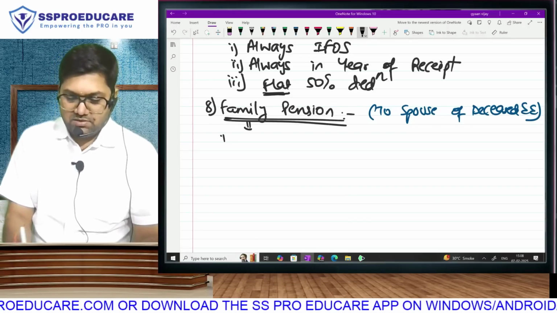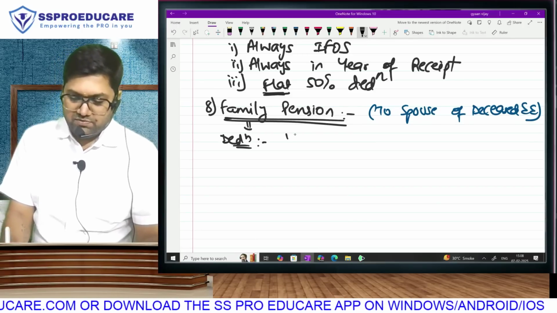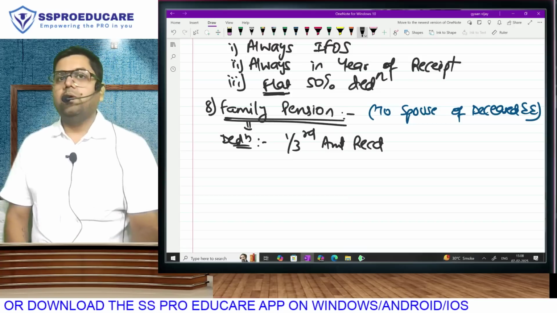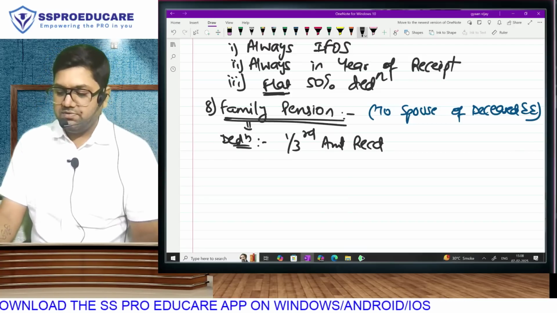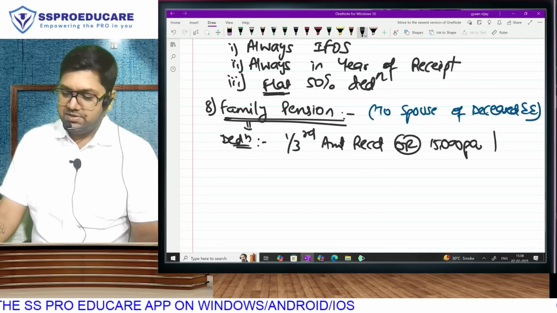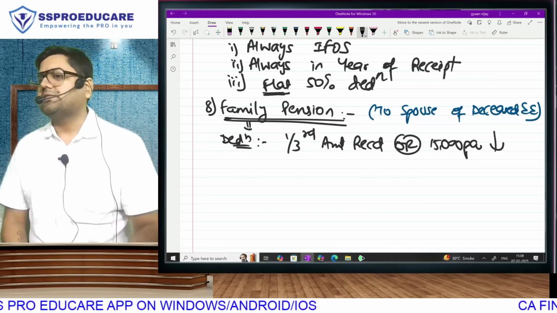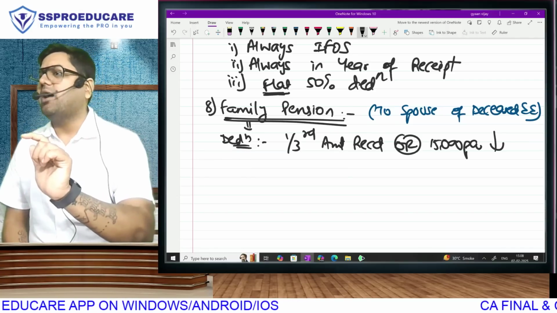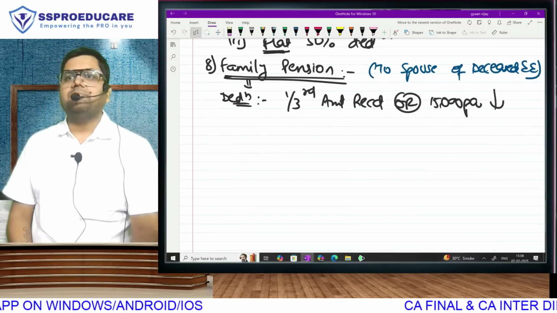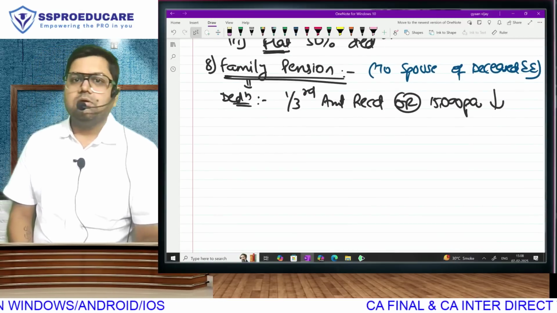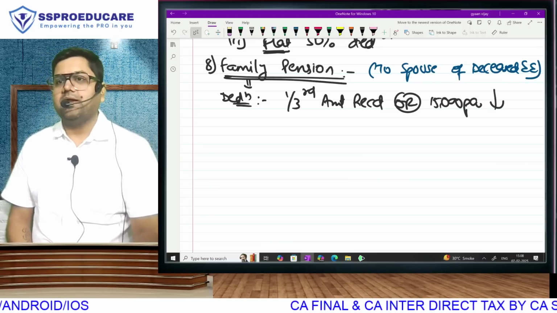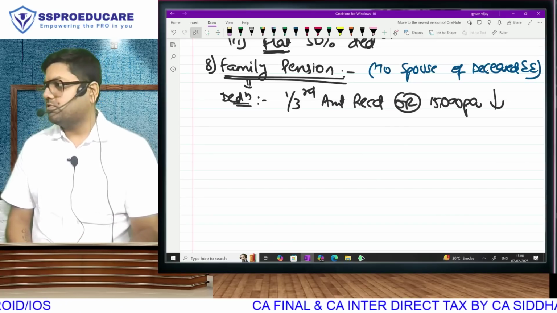But wait. Against this family pension, we will give you one deduction. We will give you a deduction of 1/3 of the amount that you have received, or rupees 15,000 per annum, whichever is lower, and only the balance will be taxable. Like how in interest on compensation we are taxing only half, here also we will give you a deduction and the balance will become taxable. What is the deduction allowable against family pension? 1/3 of the amount received or 15,000 per annum, whichever is lower.